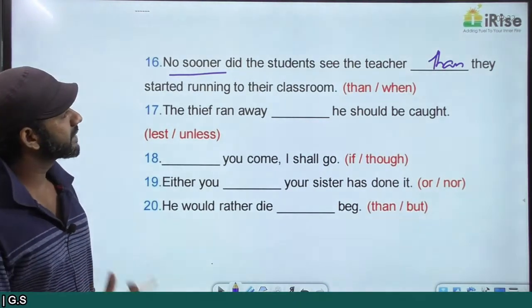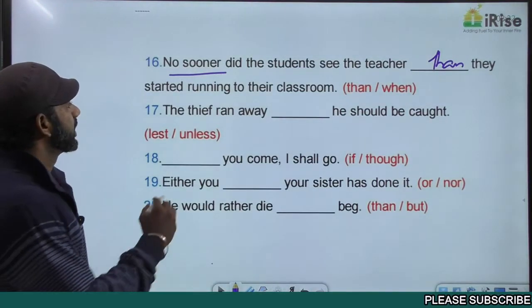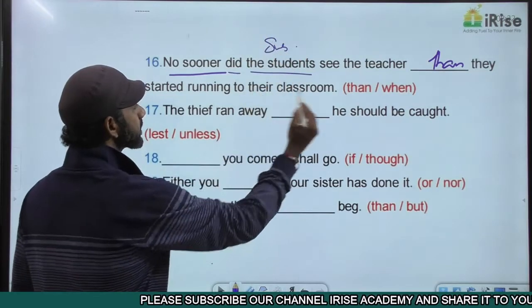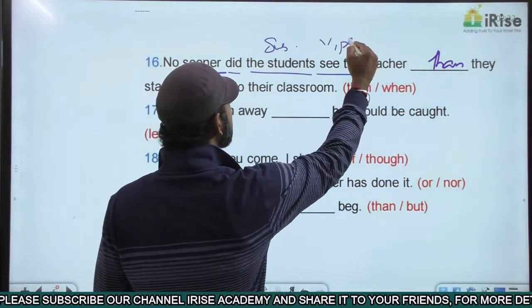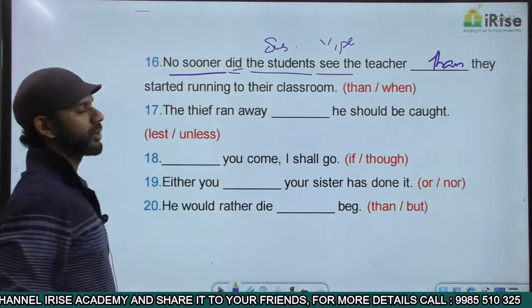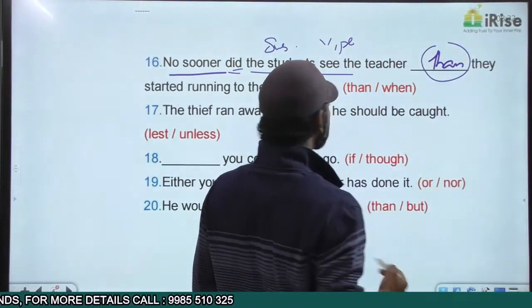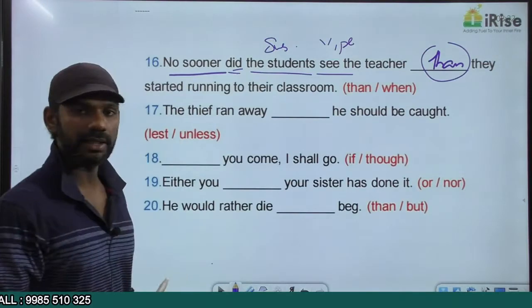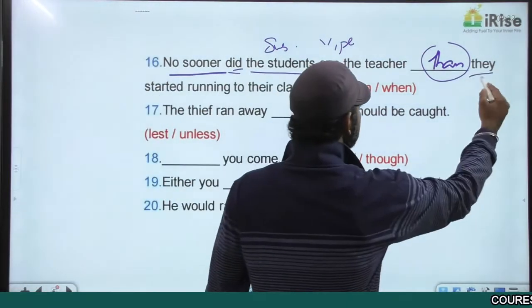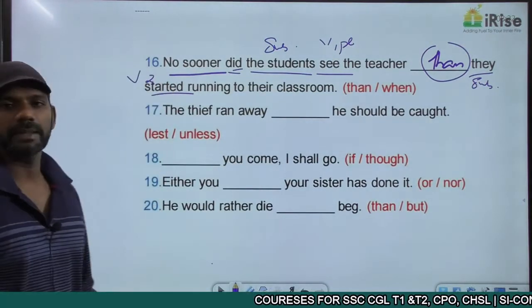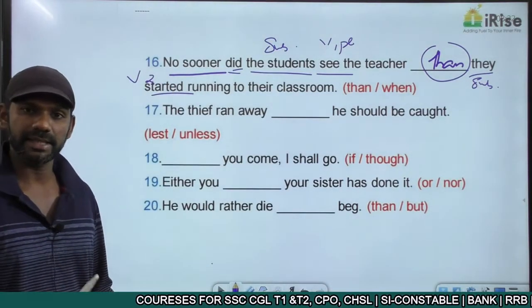No sooner did the students see the teacher, than they started running to their classroom. The subject is the students, see is V1 plural, it's always did plus V1 plural. No sooner will be followed by than. The subject here is they, plus started is V2. The sentence started in the past, ended in the past, tense consistency is there.